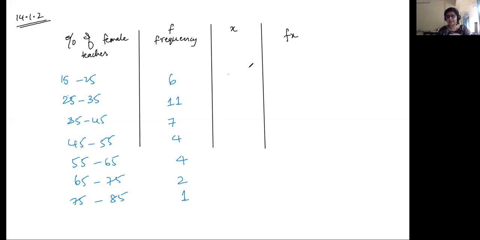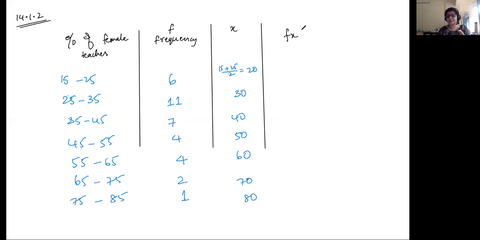Say you find the class mark for 15 to 25. This would be 15 plus 25 by 2. That will be equal to 5 plus 5, 10. 40 by 2 will be 20. Similarly, after calculating, you will get 30. This will be 40. This will be 50, 60, 70, and 80.